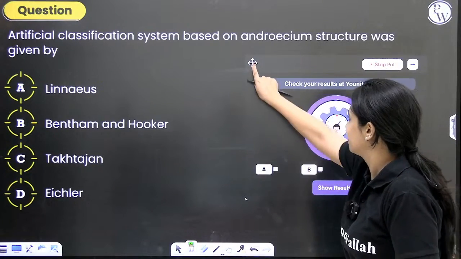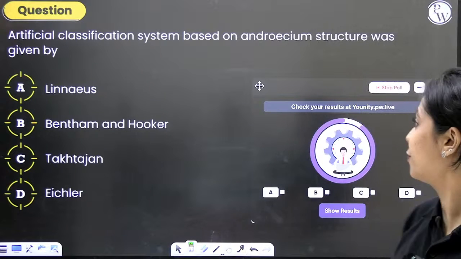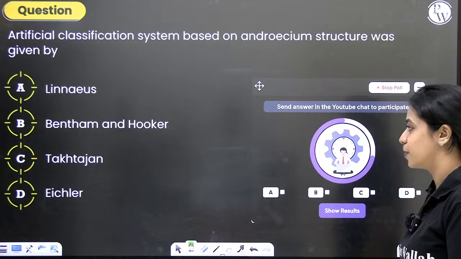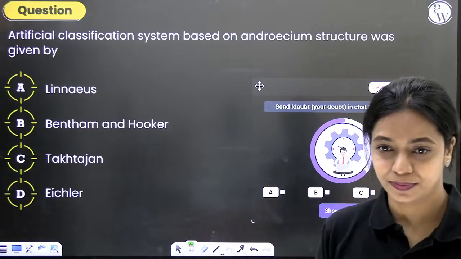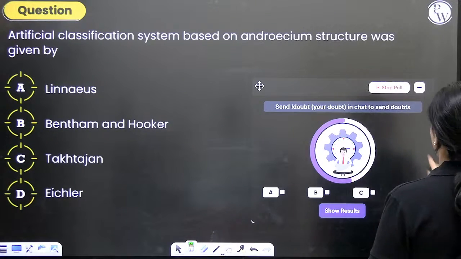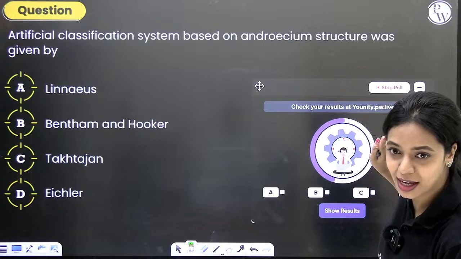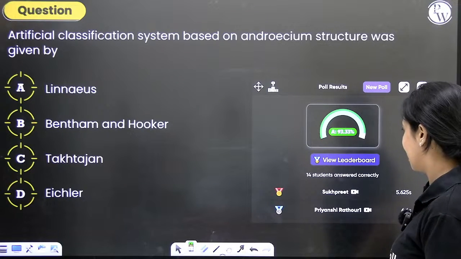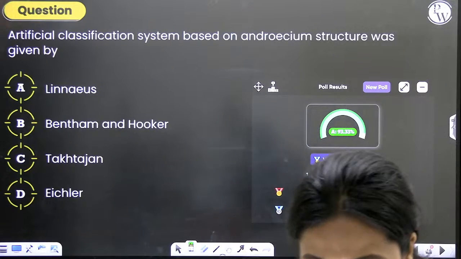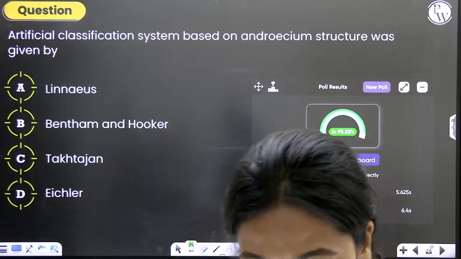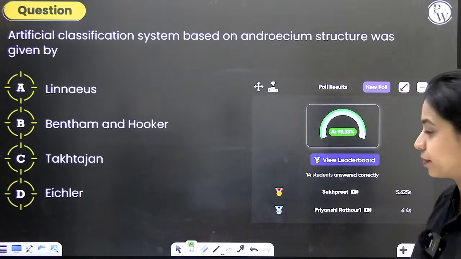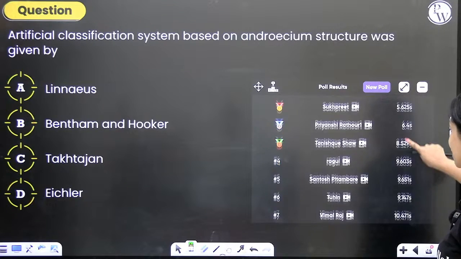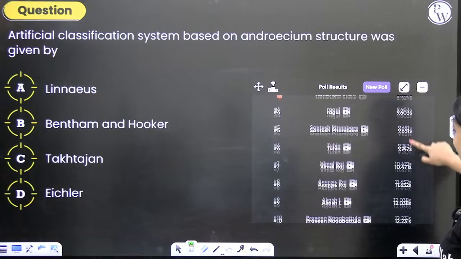Quick question. Artificial system of classification based on androecium structure was given by Linnaeus, Bentham, Hooker, Takhtajan, Eichler. I will not give you much time. This is a very easy question. I hope all of you have answered this correctly. Okay. There are some mistakes though. I think one or two of you have answered it incorrectly. Sukhpreet is on top of the list right now, followed by Priyanshi and then Tanishk, then Ragul, Santosh, Tuhin. All right.